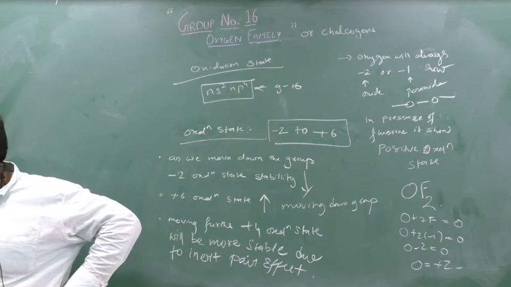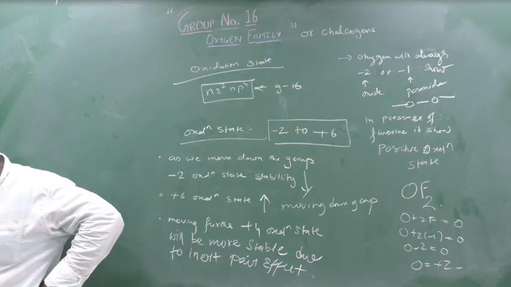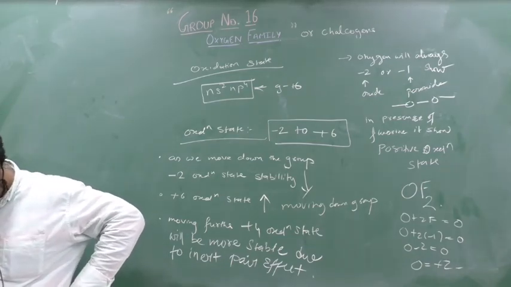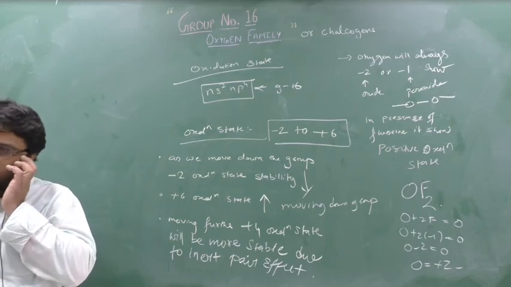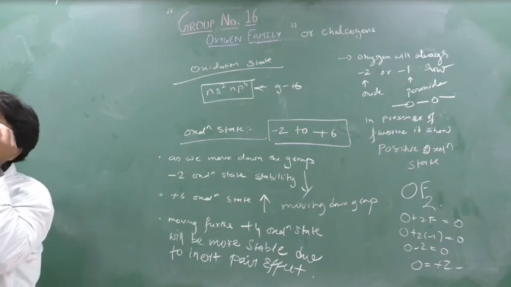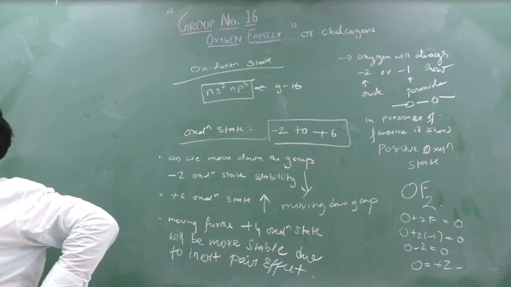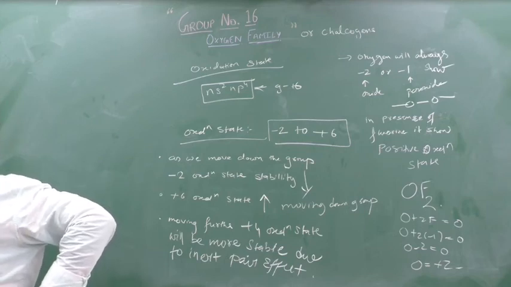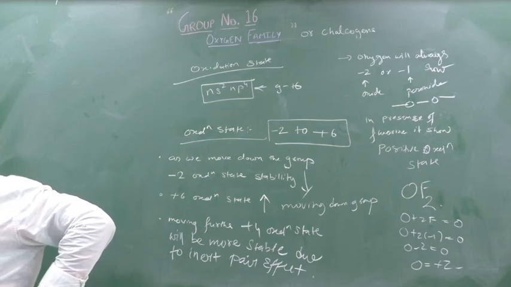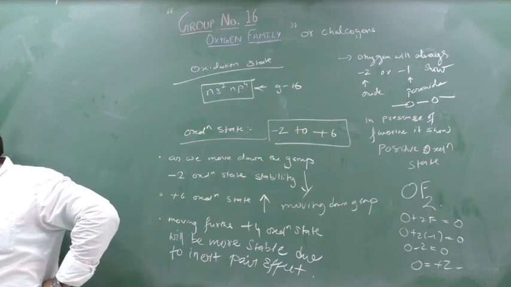But as we move downside the group, +6 oxidation state stability decreases, and +4 oxidation state stability increases due to inert pair effect.